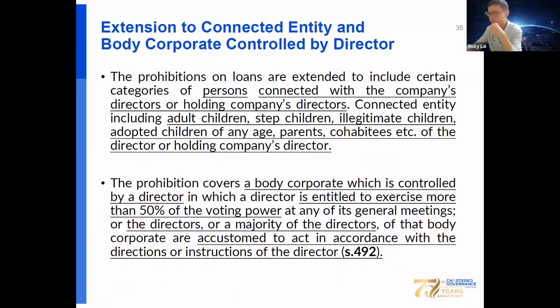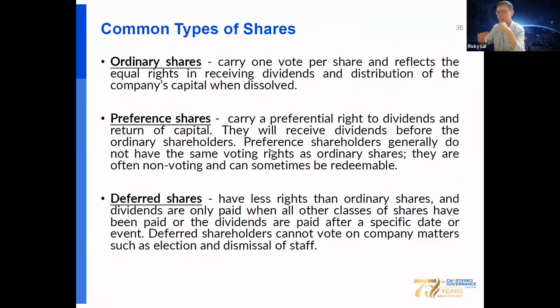The provision also covers a body corporate which is controlled by the directors, where a director is entitled to exercise more than 50% of the voting powers, or the director or majority of the directors are accustomed to act in accordance with the direction or instruction of the directors.